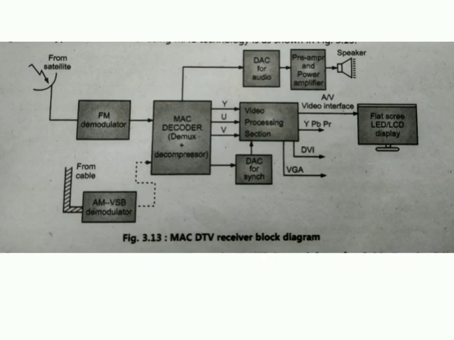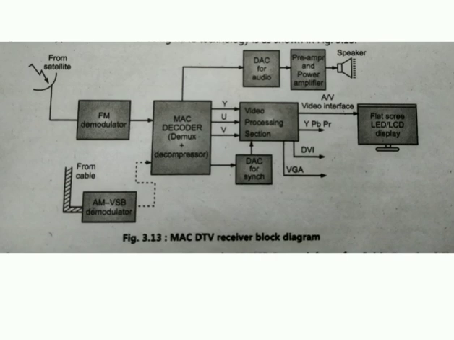Two types of signal can be received and processed: the FM modulated DBS signal for satellite purposes, and the AM VSB modulated signal for cable purposes. The FM demodulator is used for the DBS signal from the satellite, and the AM VSB demodulator is used for the cable receiver signal. Thus the MAC signal is given to the MAC decoder.